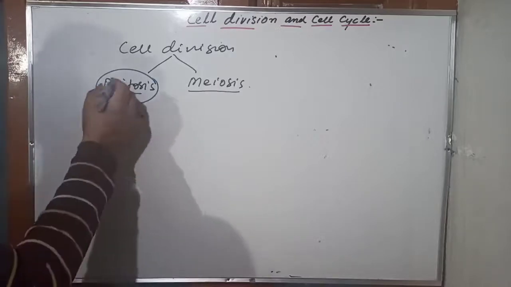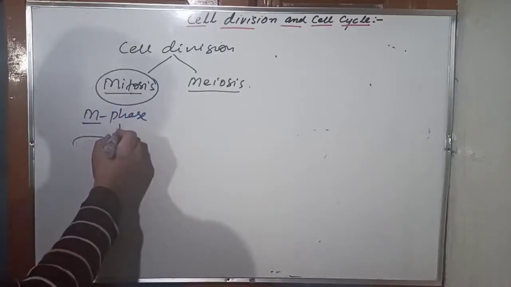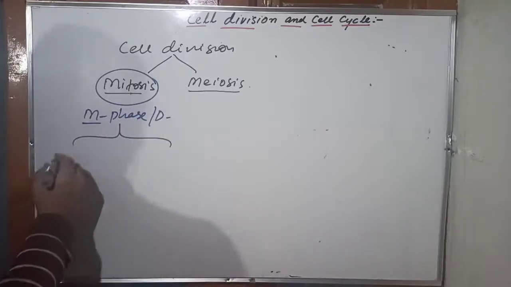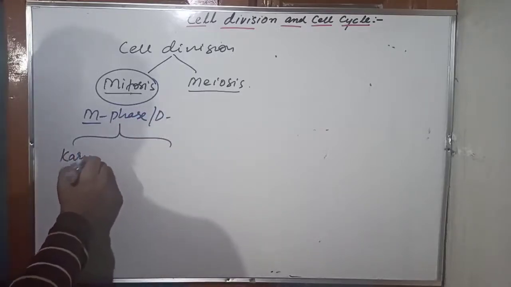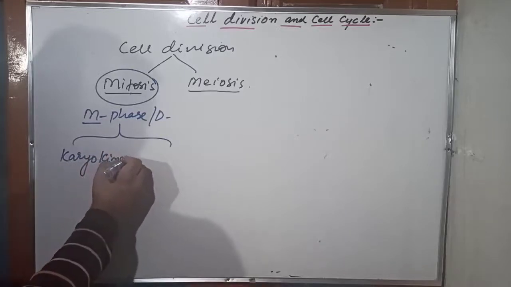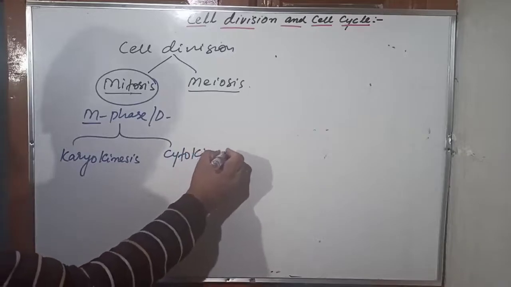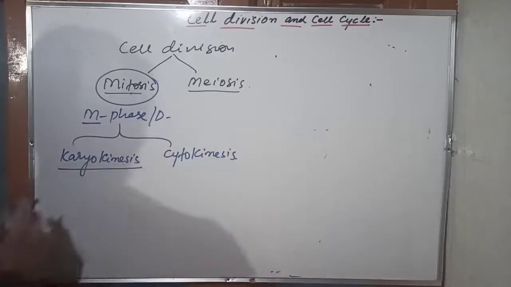This M phase, we can call it division phase also, is divided into two phases. One is called karyokinesis, and another is called, you know it very well, cytokinesis. Karyokinesis means division of nucleus, and cytokinesis means division of the cytoplasm.